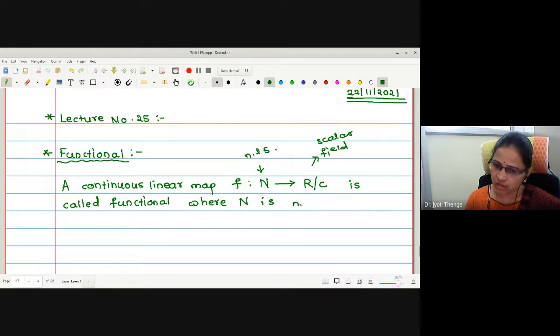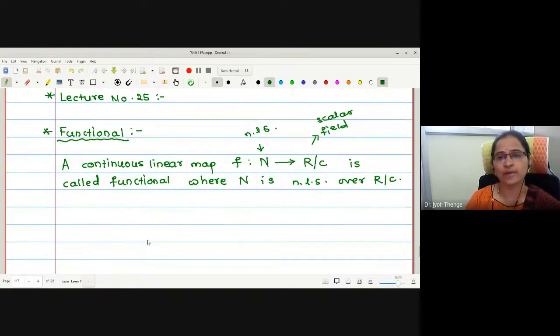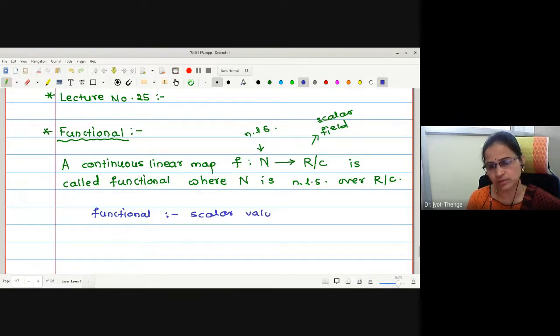Here N is a normed linear space over either R or C again. A functional is actually a function having three properties. First, it should be scalar valued. Then it is continuous, and then it is linear.